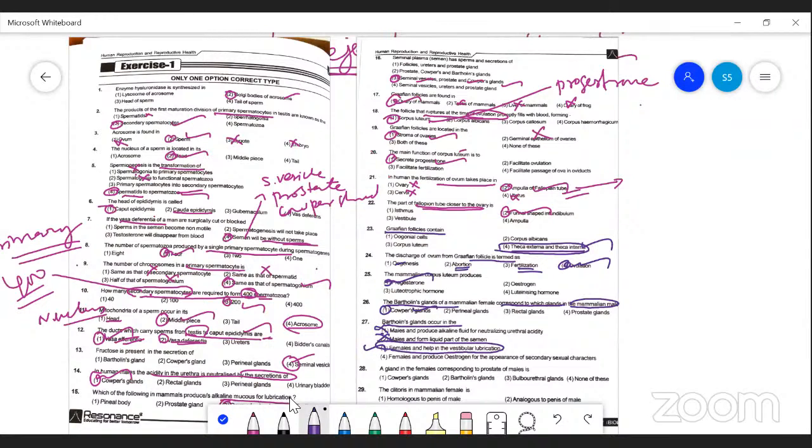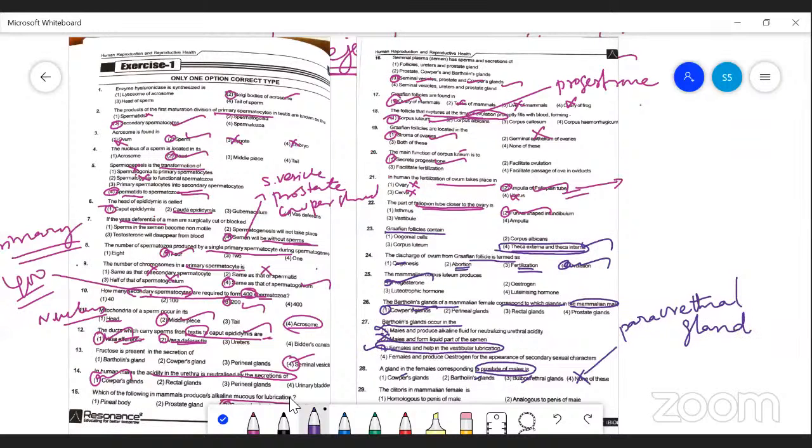A gland in female corresponding to the prostate gland. We know that only these three: Cowper's gland present in male, Bartholin in female, bulbourethral in male. Bulbourethral is also called the Cowper's. Remember this. But corresponding to the prostate gland, here the answer is none of these. So what is the correct answer for this? Para-urethral gland is the correct answer. Okay, para-urethral gland is the correct answer.